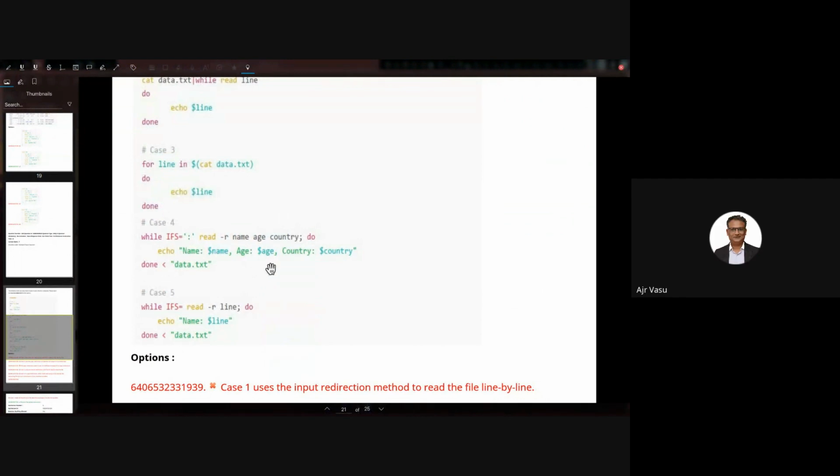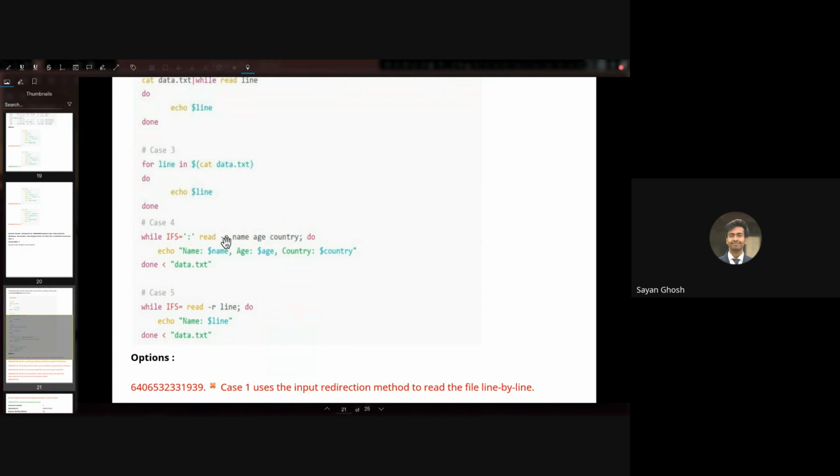This one, will it store each of them into the variable name, or are name, age, country the column names? No, those are the names of the variables. By character actually, because just hang on, just go ahead, please. Name, age, country are the column names of the variables. No, the columns of the files can be anything. So ideally, hopefully, it is the same column. But yes, these are the names of the variables.